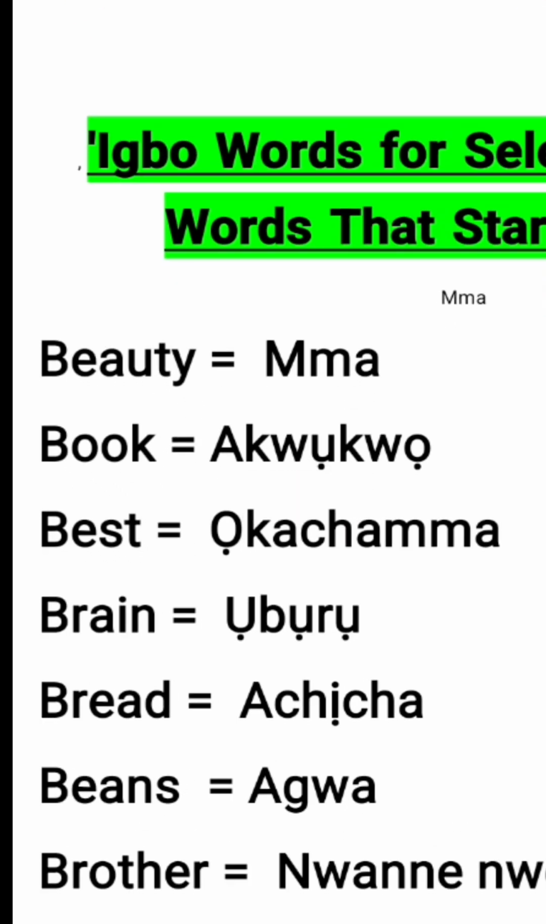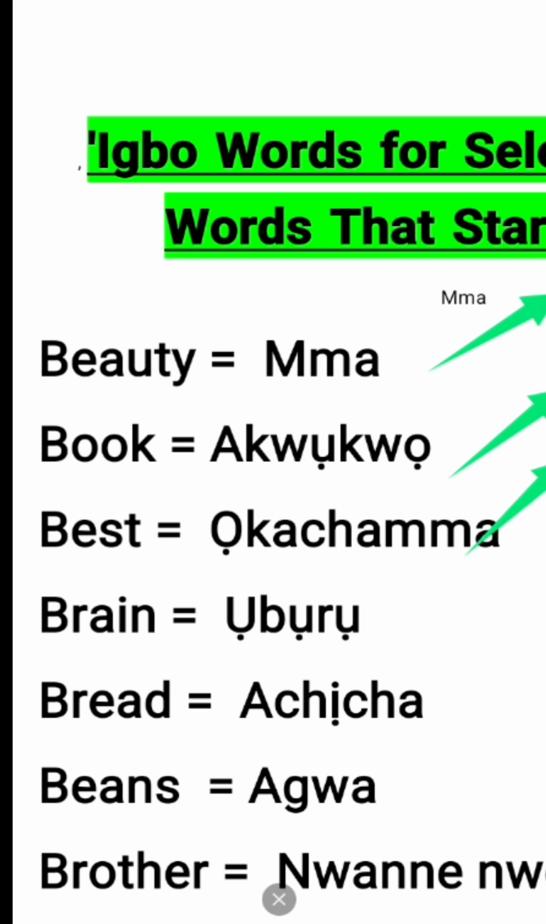So the first one is beauty. Beauty in Igbo language is called mma. The second one is book. In Igbo language, it's called akwụkwọ. You can see, it's not just the pronunciation we're doing, even the writing. The way you see me write this is exactly the way it should be written in a written Igbo language. Beauty, mma, book, akwụkwọ. Best means ọkachamma.